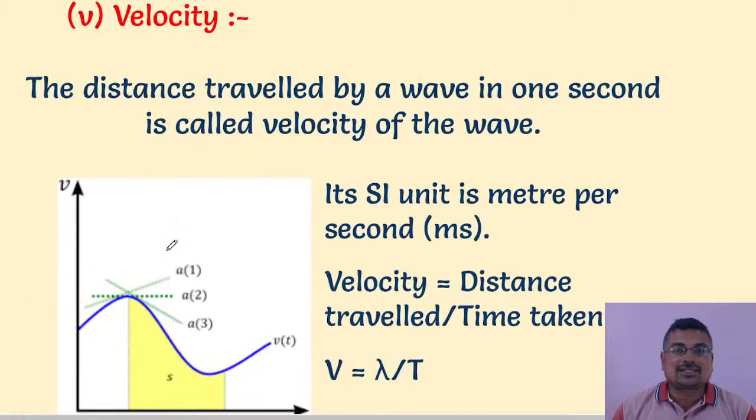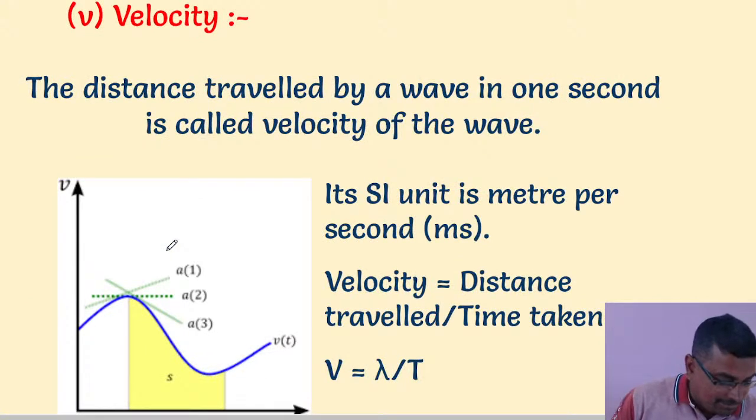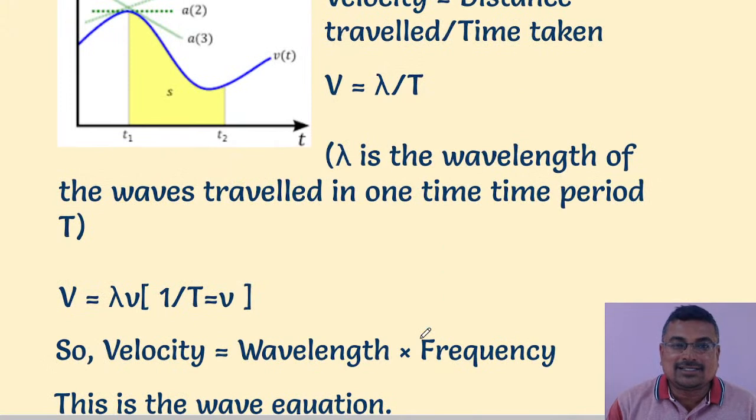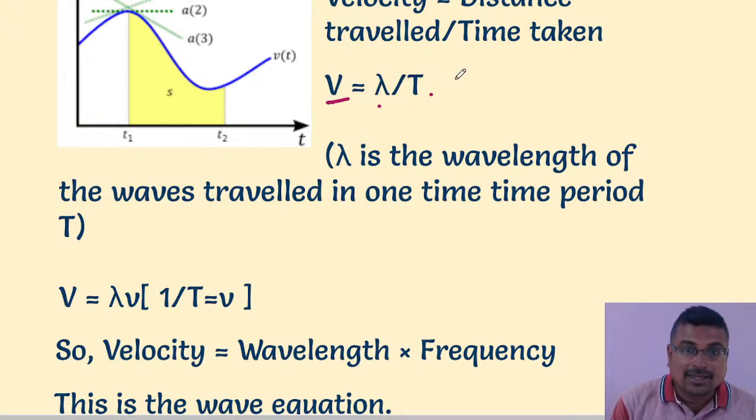Now let's discuss the velocity. Velocity is the distance traveled by a wave in 1 second. That is called velocity. Distance traveled per time. So the distance we have taken as wavelength, t is the time, and V is velocity. The wavelength symbol is lambda. The distance we have taken as wavelength and t is time.